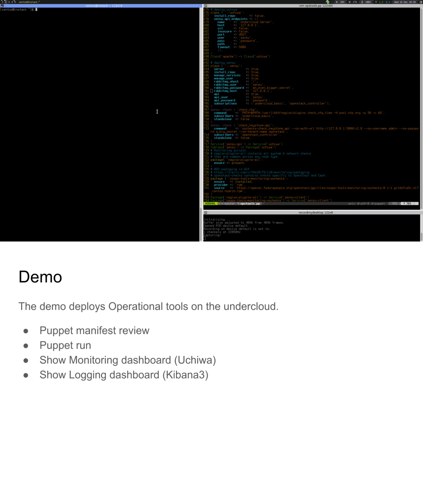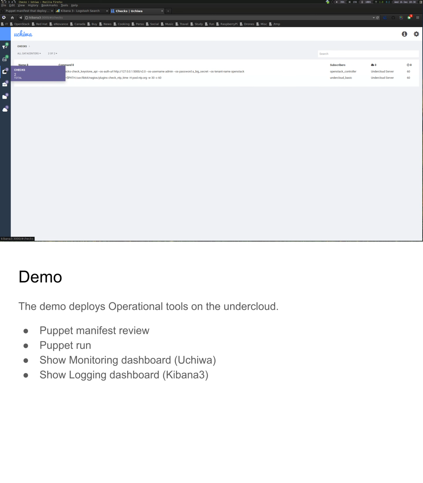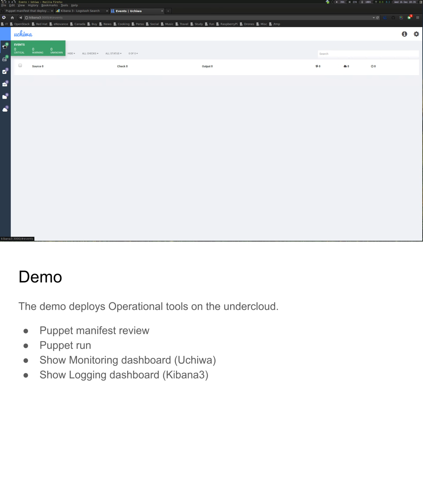So now I'm going to show the dashboard. So there is the Uchiwa dashboard, which is here. If I look at the checks, we have two checks: the check Keystone API and the check NTP. We don't have any events because all the checks currently work.